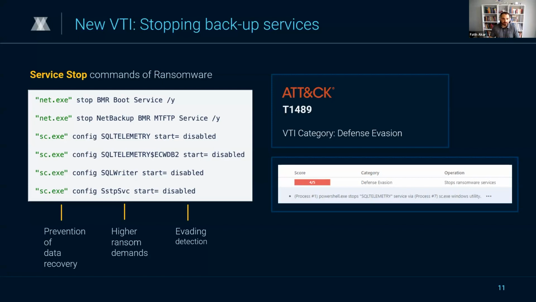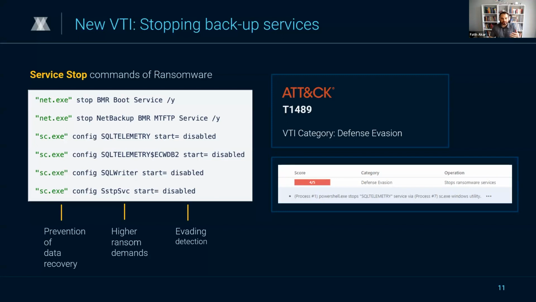One of the reasons for this is that by disabling the backup services, ransomware prevents users from restoring their data from backups. And this increases the likelihood that the victims will pay the ransom to regain access to the encrypted files, as they have no other means of recovering the data.